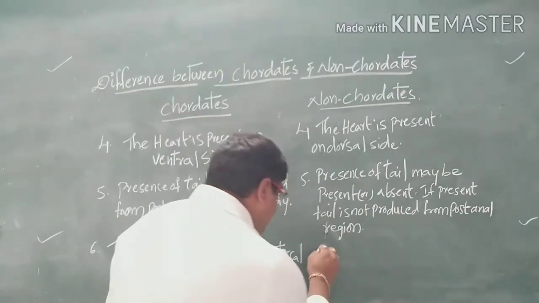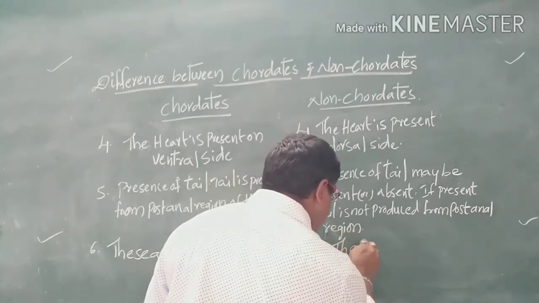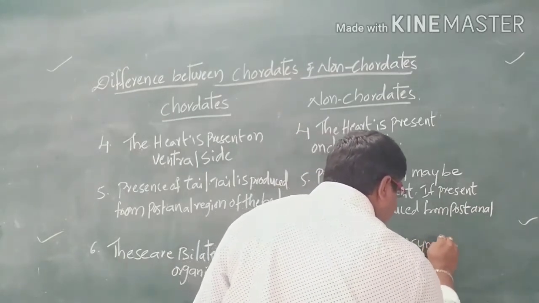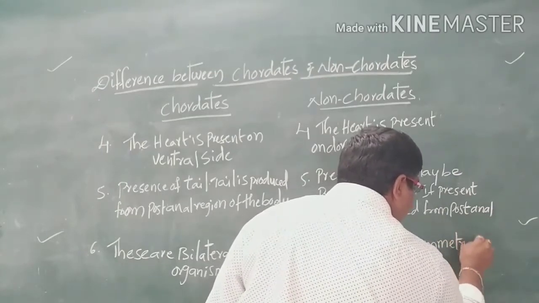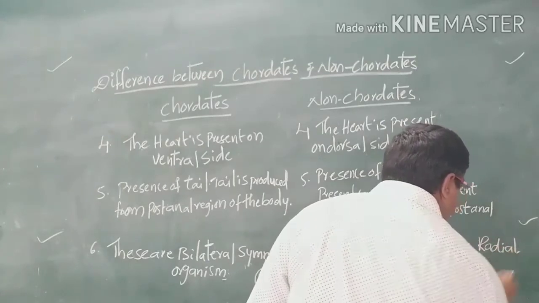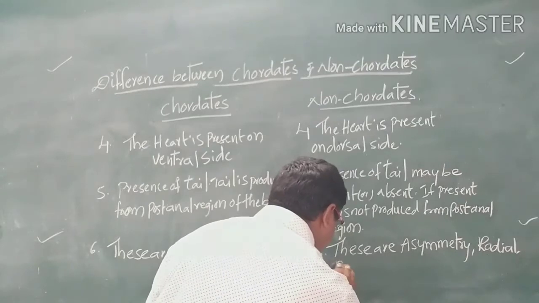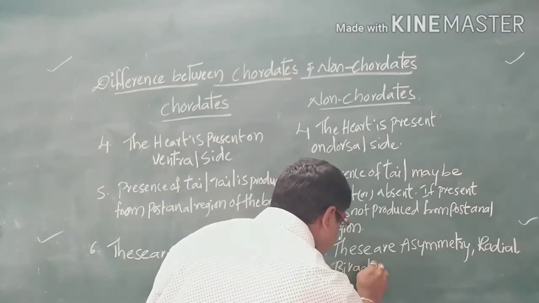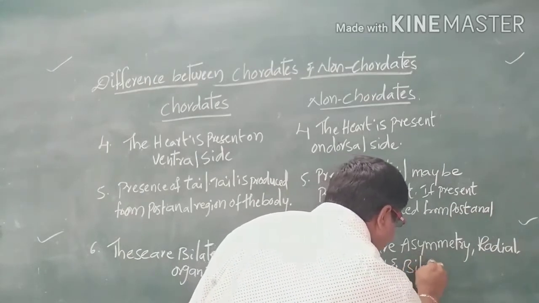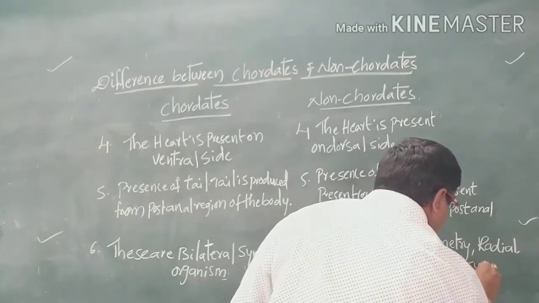And here it shows asymmetry. Next, radial symmetry, biradial, and also bilateral symmetrical organisms.